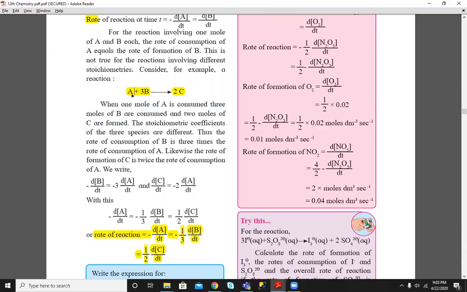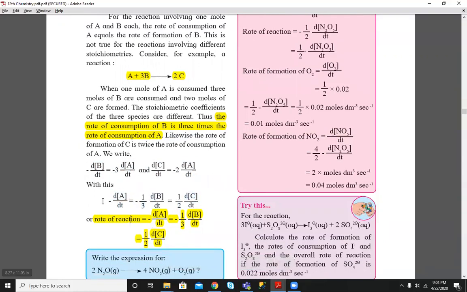So if we try to relate consumption of A with consumption of B, we can say that the rate of consumption of B is 3 times the rate of consumption of A. Likewise, the rate of formation of C is 2 times the rate of consumption of A. So by considering this, we have written this equation, and by solving all this we get this. So in short, the rate of reaction is obtained by equating all these equations.